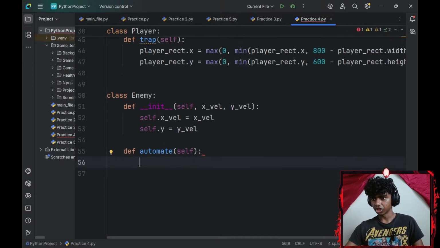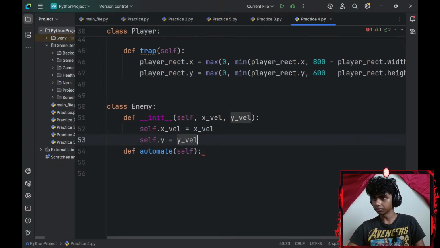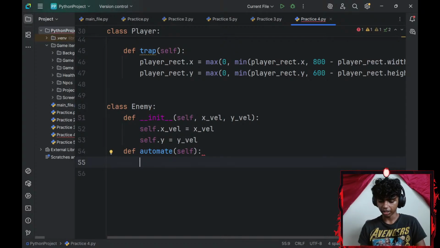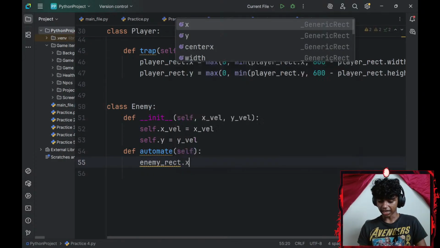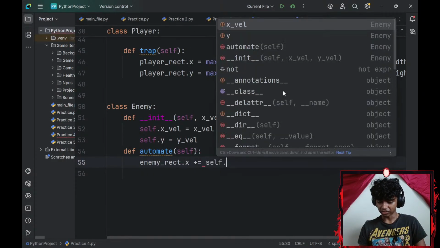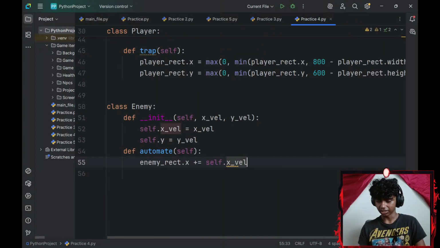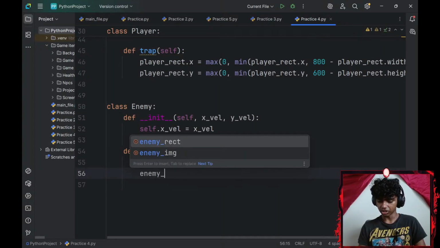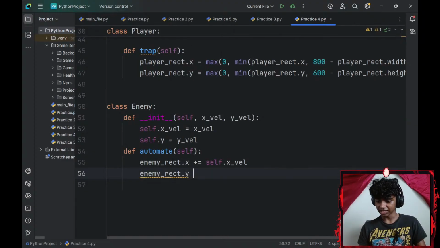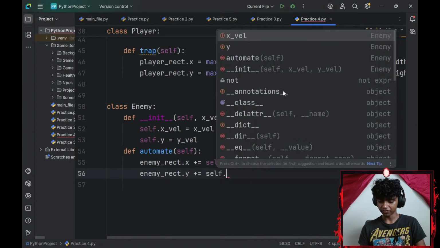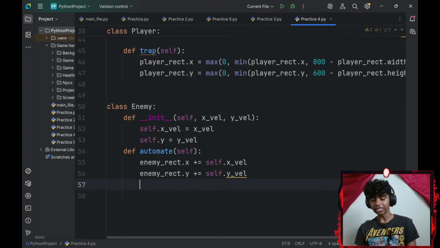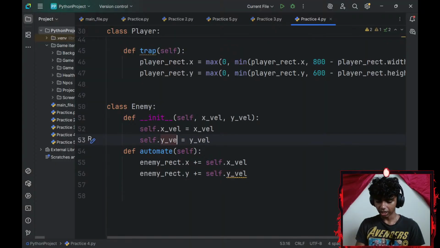For the automate method, I'll go with my enemy_rect.x-axis. I'll increase that by my self.x-axis velocity, and my enemy_rect.y-axis, I'll increase that by my self.y-axis velocity. This will basically automate my enemies. self.y equals y velocity. So y velocity, there we go.